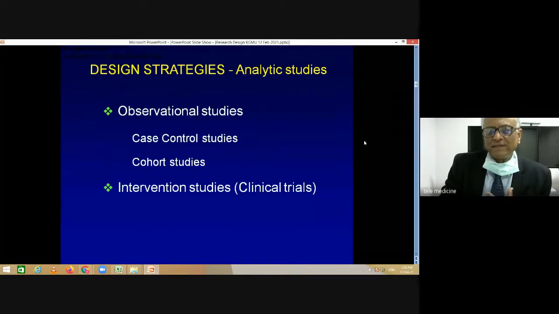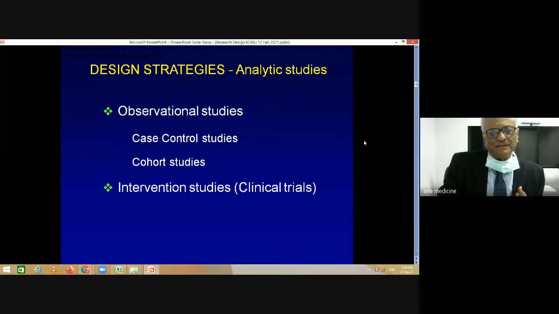Now, you have the other large group of studies, which is the analytic studies. And in the analytic studies, you have studies which are observational. And here you have two kinds of observational studies, basically, case control studies and cohort studies. And the difference between the two is that in observational studies, the investigator does not introduce any intervention. Whatever is happening naturally, that is observed. That is why these are observational studies.